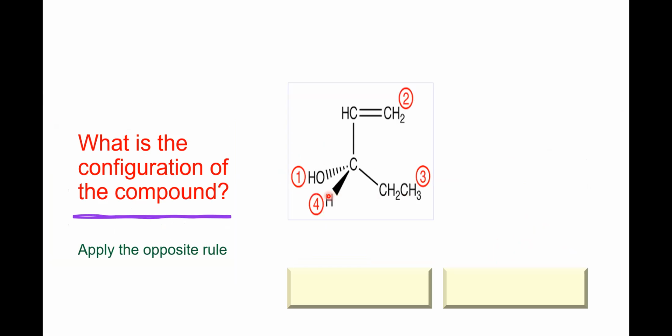Here also look, the fourth priority has a wedge. So 1, 2, here look, compared to this there are 2 carbons, but this is attached to C, this is actually attached to C and C. So almost 3 extra carbons appear. So doubly bonded carbon gets priority over singly bonded carbons. So therefore first priority, second priority, third 1 2 3. So appears to be R, but opposite should be taken. So wrong R, right S.